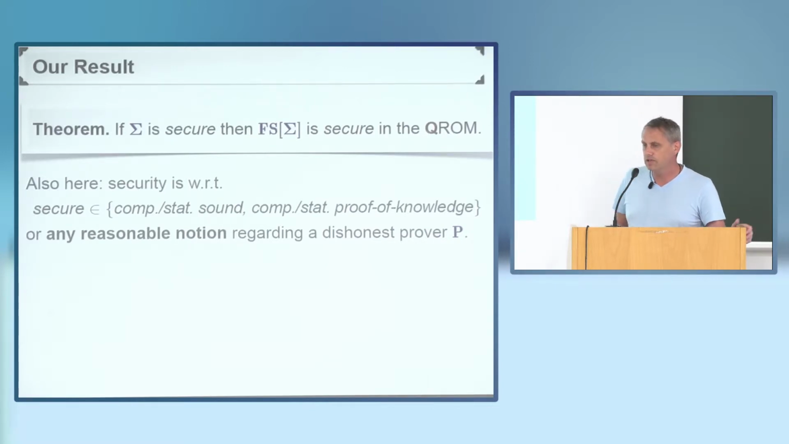So we can prove that if a Sigma protocol is secure, then its Fiat-Shamir transformation is secure as well, now in the quantum random oracle model. And again, you can plug in your favorite notion of security, and it is preserved without any degradation. And again, you're saying you are not overcoming an impossibility result, but an unconvincing impossibility result. Yes.